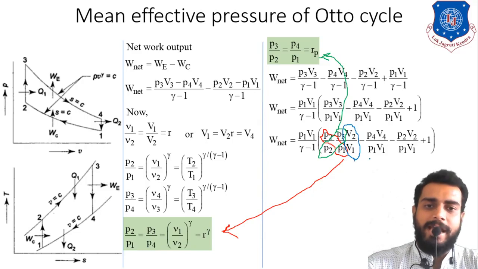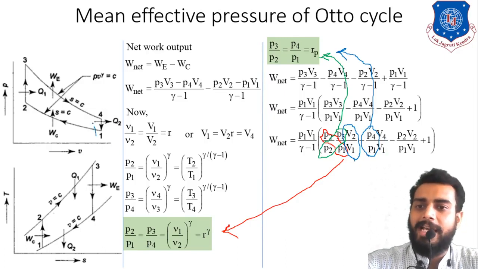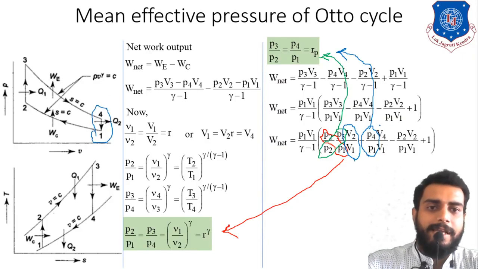Now observe the second term, that is P4 divided by P1, right? This P4 divided by P1 is already known to us. This is what P4 divided by P1 is over here, see. P4 divided by P1 is nothing but pressure ratio RP. Then V4 divided by V1. Now observe the PV diagram. See over here, students, V4 and V1 are the same, right? V4 and V1 are the same. So this will be neglected. So V4 is neglected and V1 is neglected.